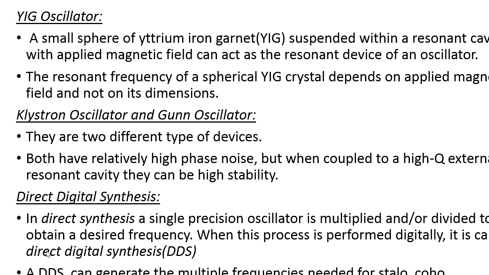Next is direct digital synthesis. In direct synthesis, the oscillator performs either multiplication or division in order to extract the desired frequency component. This is the type of oscillator where it performs multiply or divide to extract the desired frequency component. But if this process is performed in the digital domain, we call that direct digital synthesis.